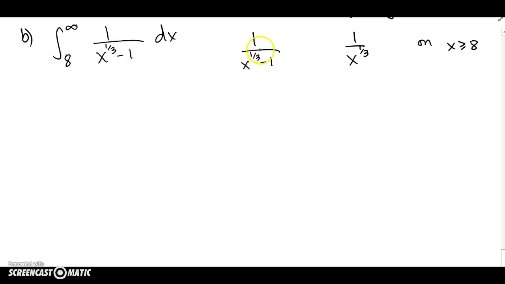So this kind of reminded me of 1 over x to the p, but there was that -1 that I kind of ate up because I want to make it look simpler. So I ate the -1, now I'm going to compare the simpler one to the one that I originally had. Now notice on the left, you have a smaller denominator because you're subtracting 1 from whatever that x value is, and we're looking at 8 on to infinity, it looks like. So let's make a note of that.